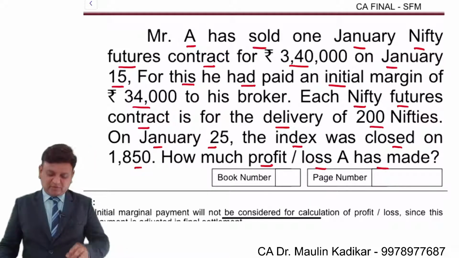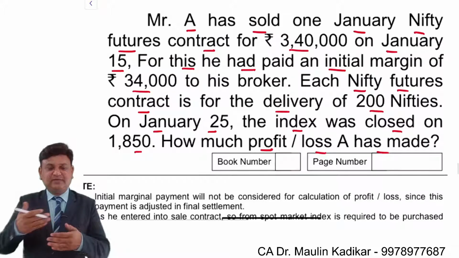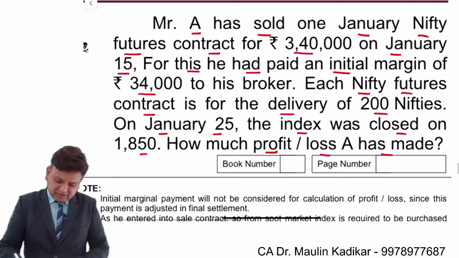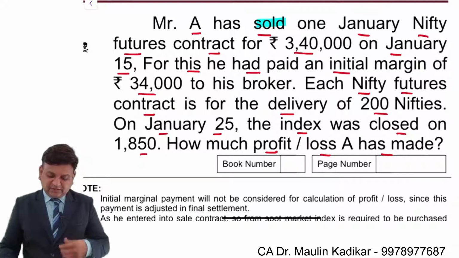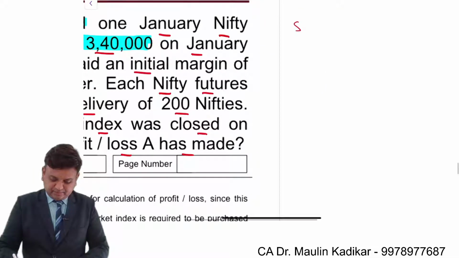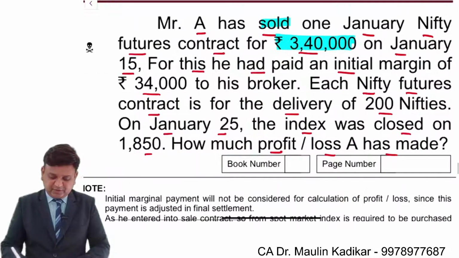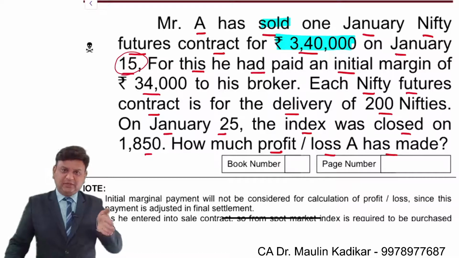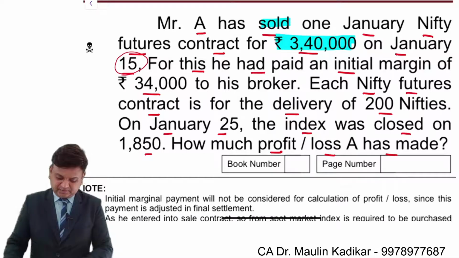Let us have an understanding of the question. First of all, let us have a discussion before we write the answer. Mr. A has sold one January Nifty futures contract for 3,40,000. So the transaction is entered upon for sale, and sale is 3,40,000. On 15th of January, so we understand logically that on 15th of January, for the month of January, this futures contract is entered upon.